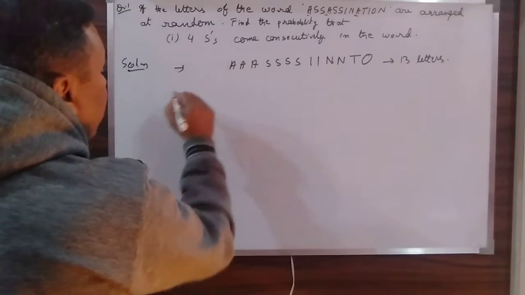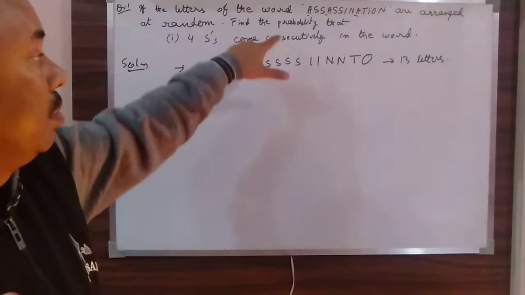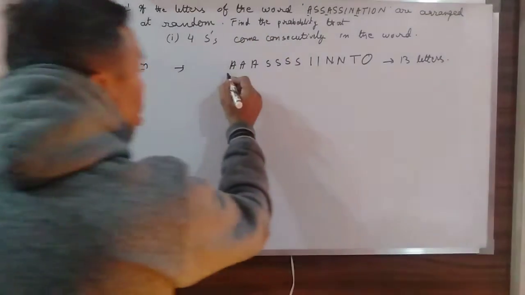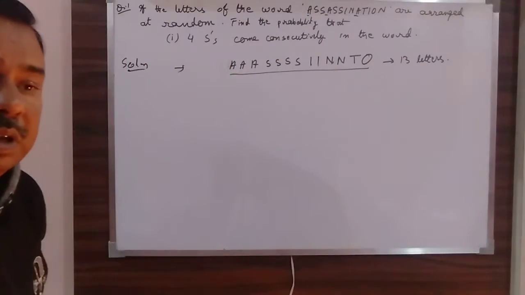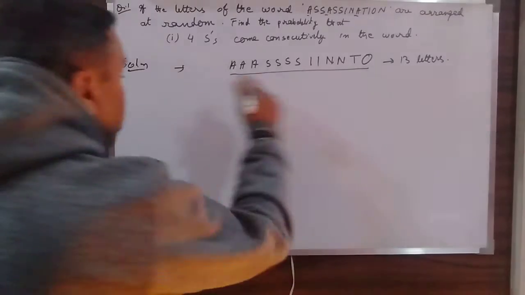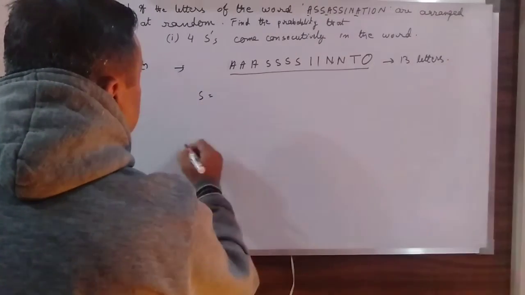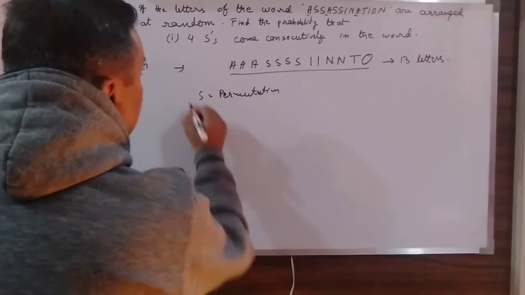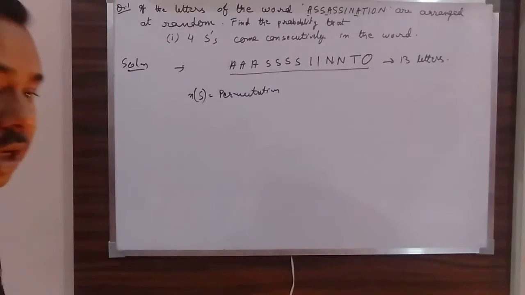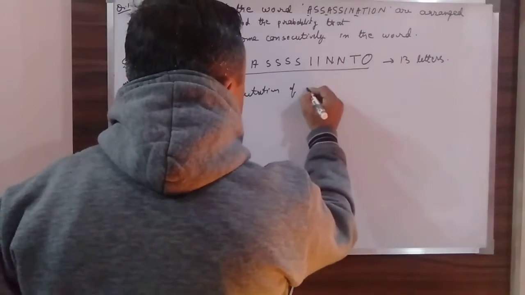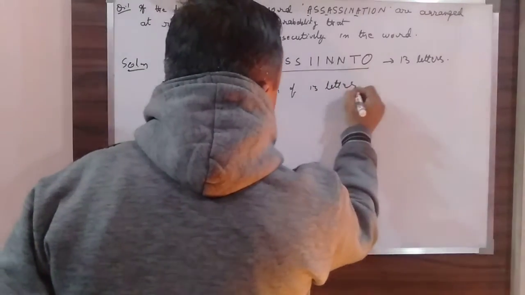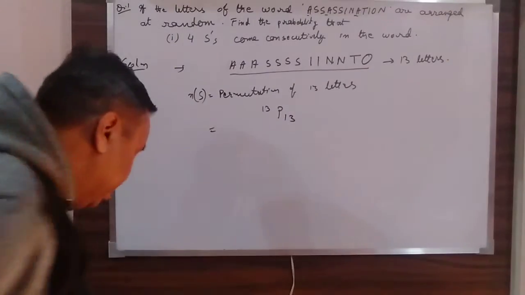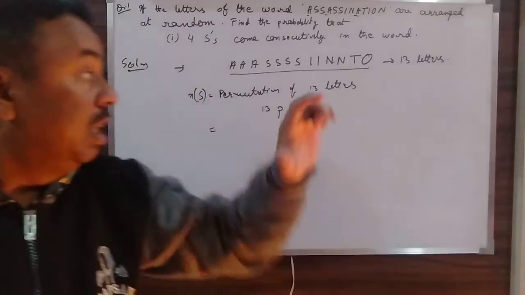My first job for finding the probability is to find the sample space. For the sample space, I have to arrange all these letters, and arrangement means permutation. So my sample space will be the permutation of the 13 letters, that is 13P13.